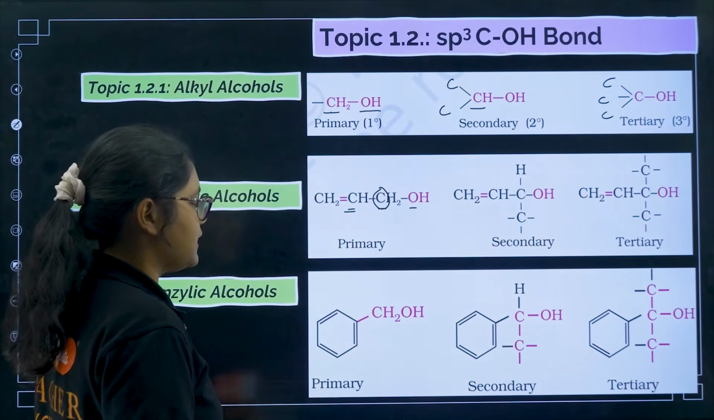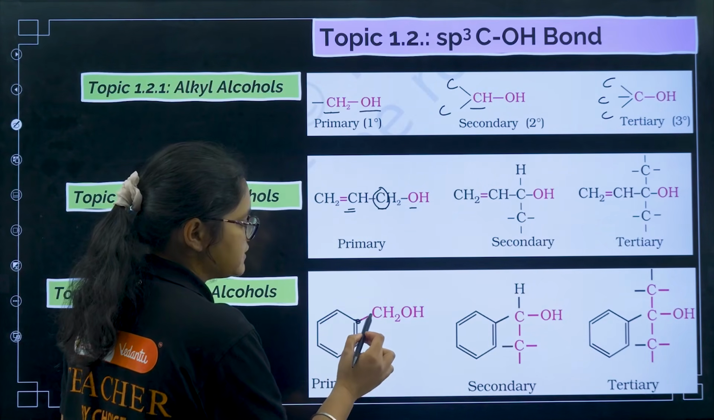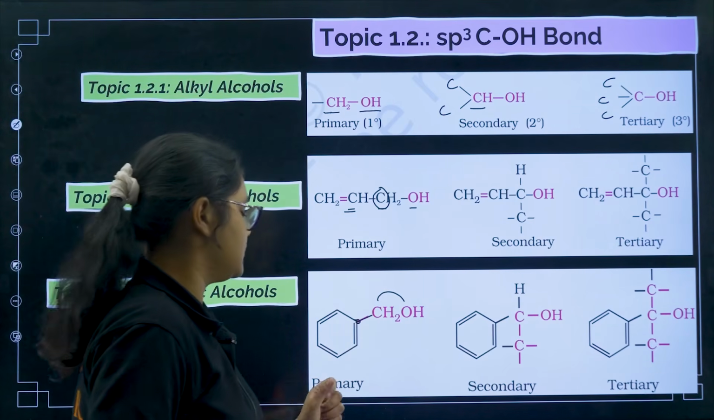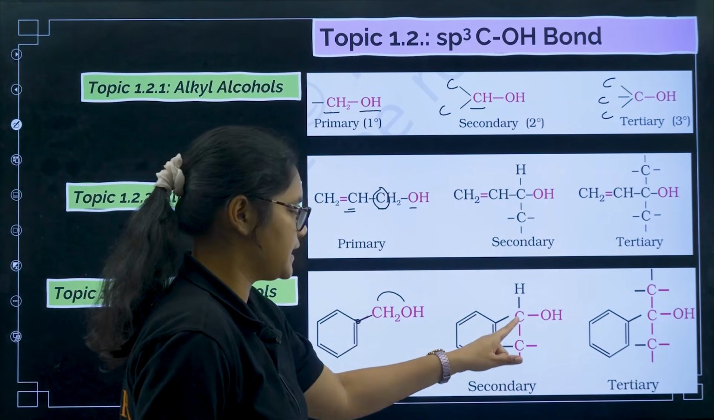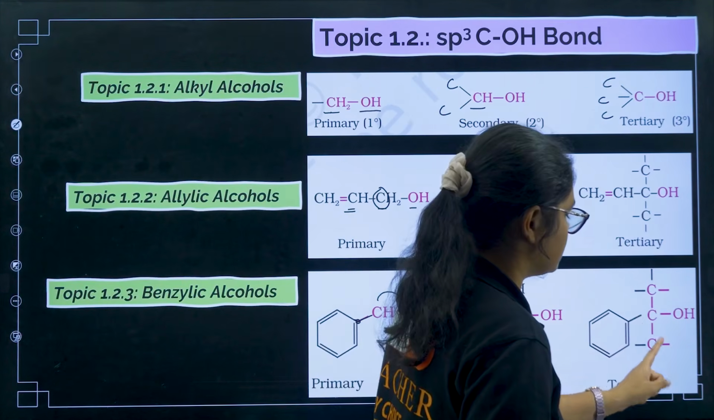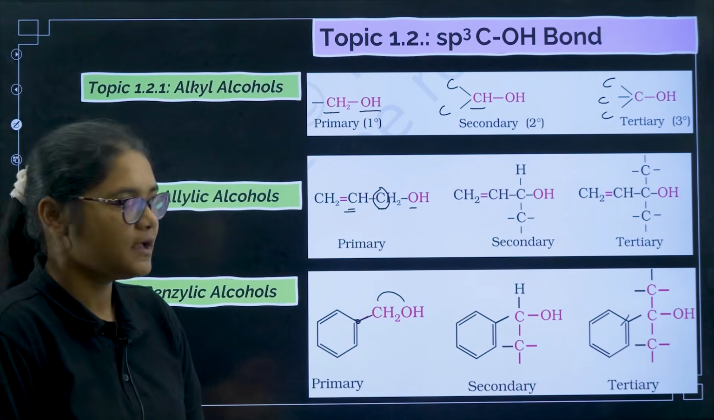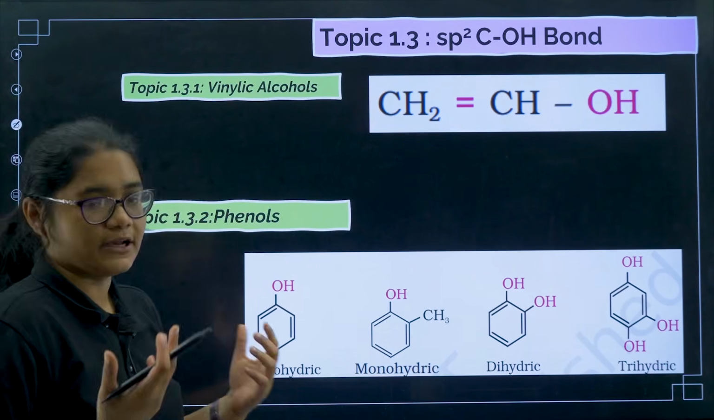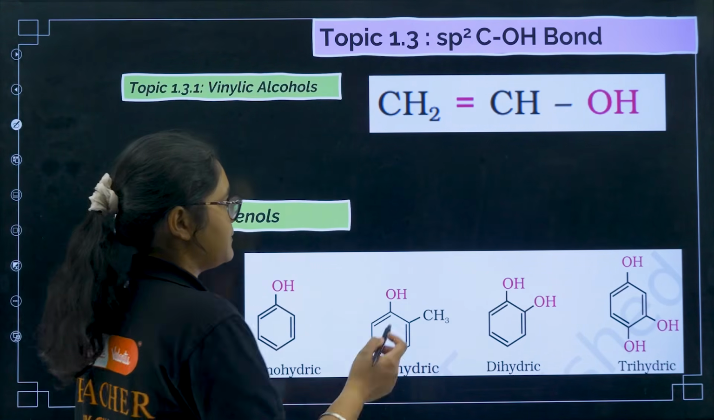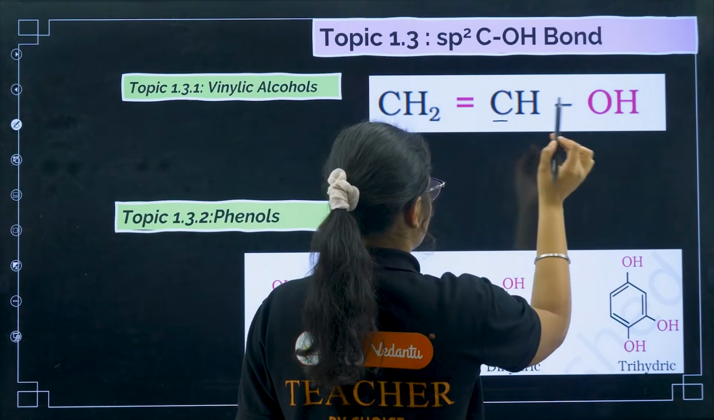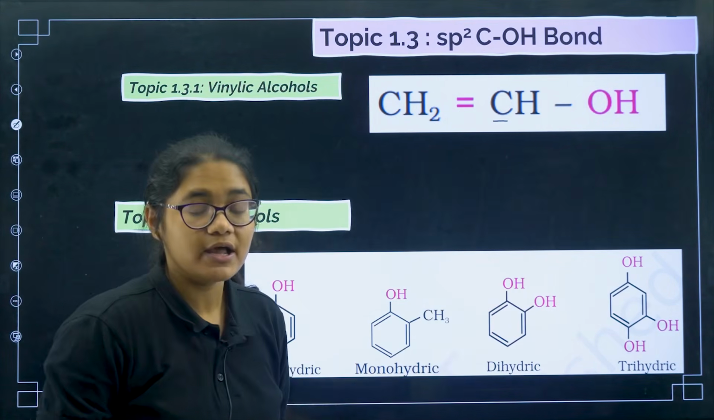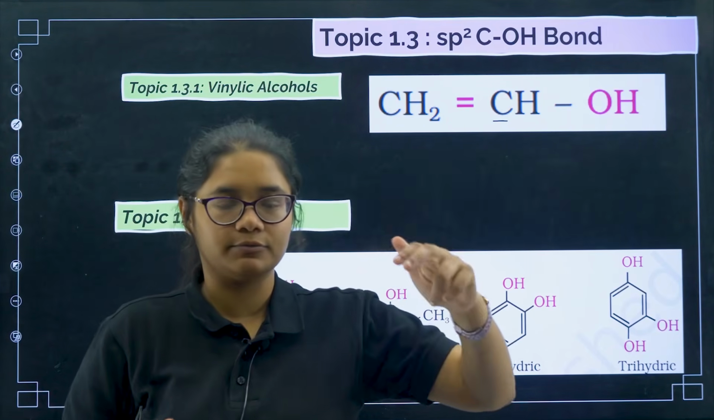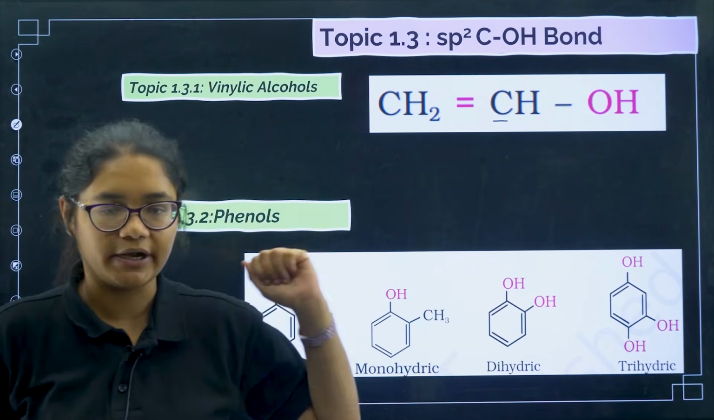Now coming to benzylic. In benzylic alcohols, the OH group is attached to the carbon which is attached to the benzene ring. Benzylic can be primary, secondary or tertiary. Next we'll move to vinylic alcohols. In vinylic alcohols, the carbon which has the OH group is directly attached to the double bond, so it is your vinylic carbon. The carbon having the OH group should be directly bonded to a double bonded carbon.